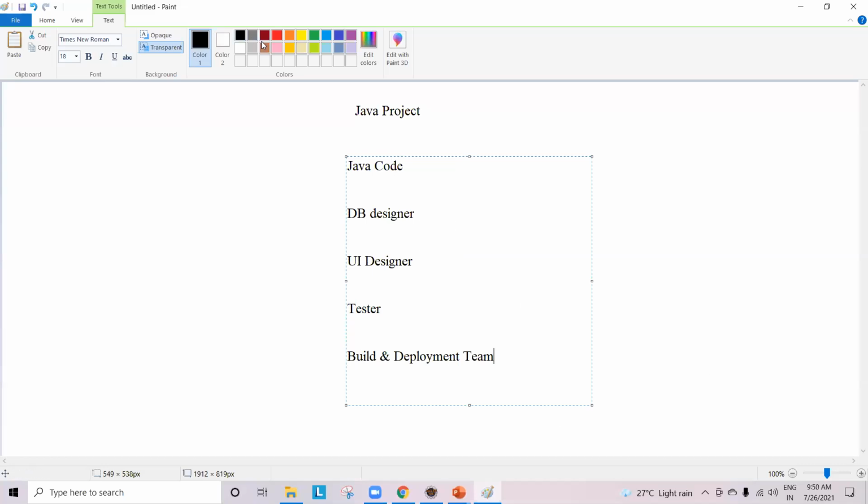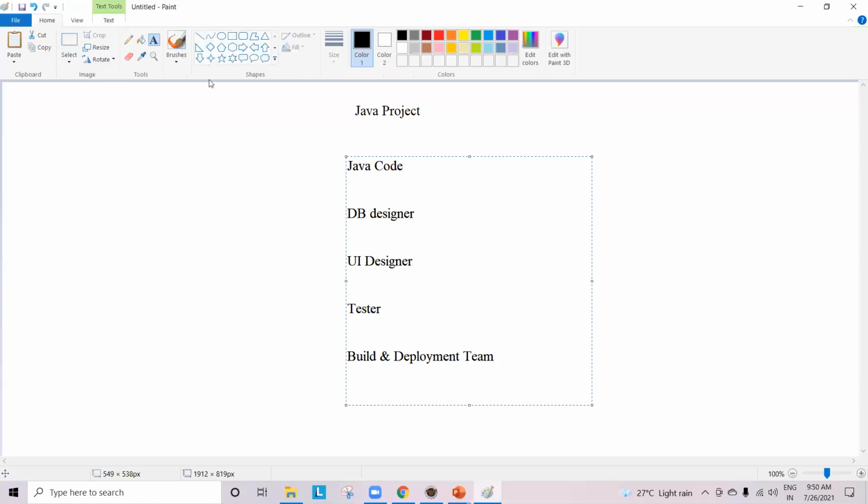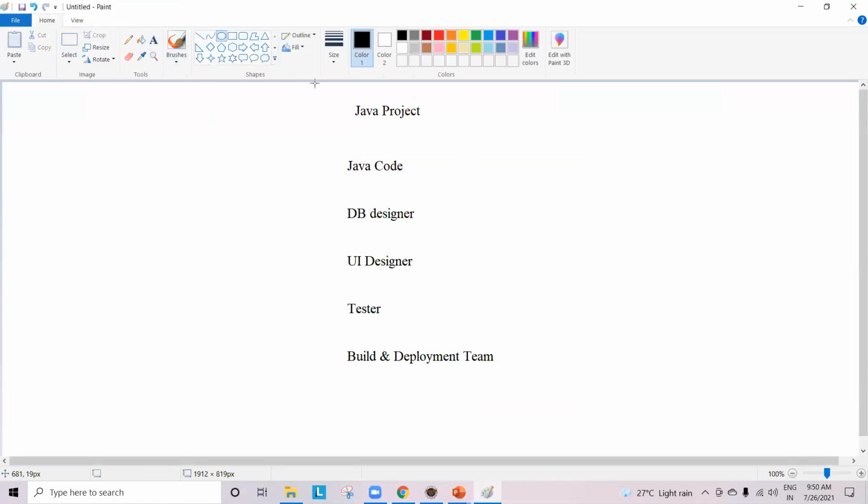Now, Java code. When you are speaking about Java code, let us take a small individual like this, just a small person.